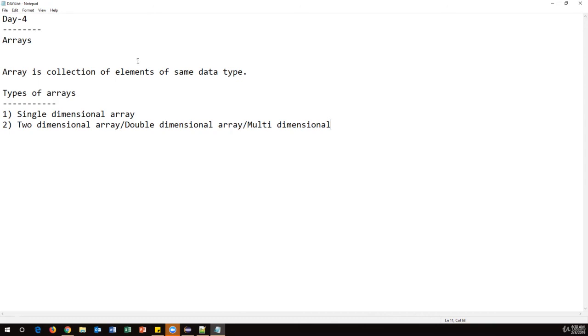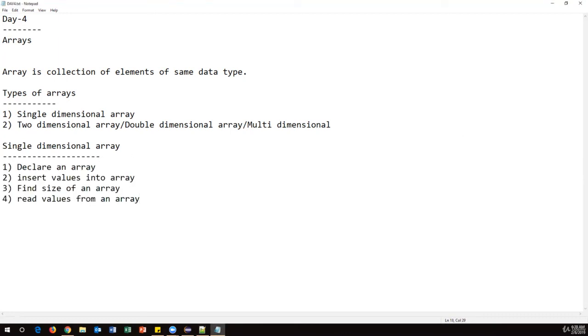Now, let us see what all operations we can perform on arrays in Java. First we'll start by discussing the single dimensional array, and then we'll go for the two-dimensional array. Okay. So let's start with the single dimensional array. In the single dimensional array, we are going to learn a few things. One is how to declare an array.